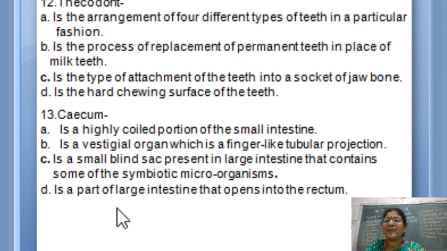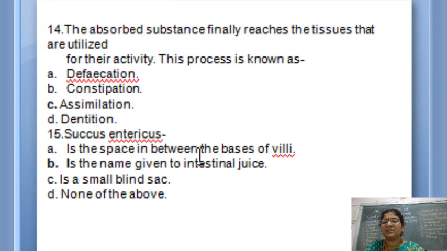It is a part of the large intestine that opens into the rectum. No. Cecum opens in the colon. Fine. Colon opens in the rectum. So which is your answer? C is your answer. Fine. Now let us go through the next question.